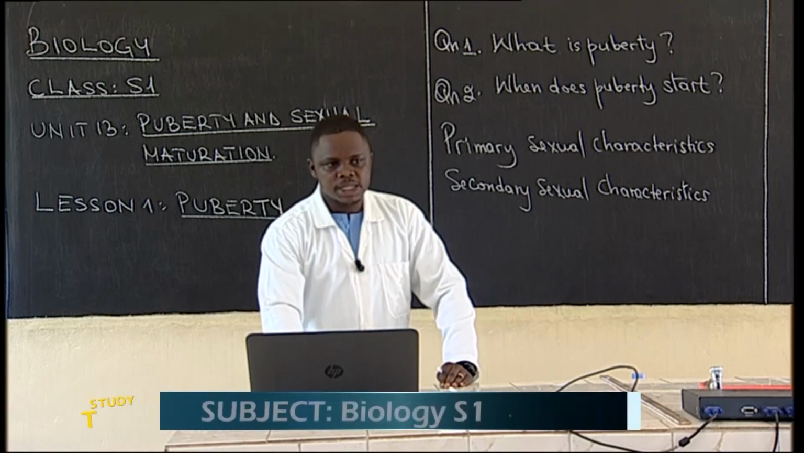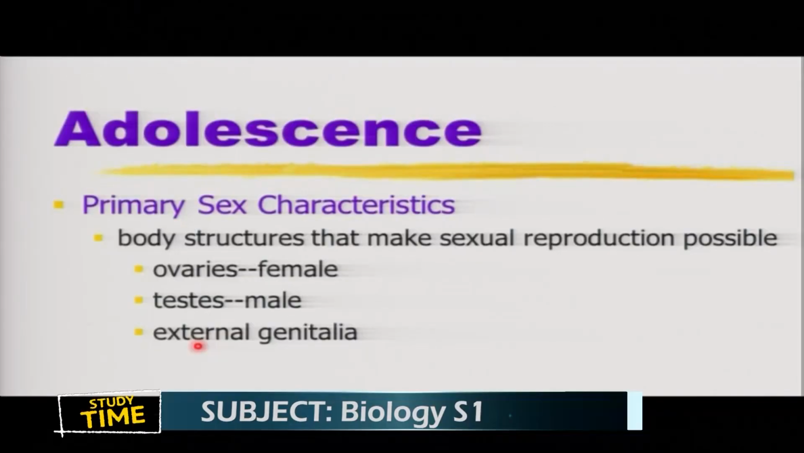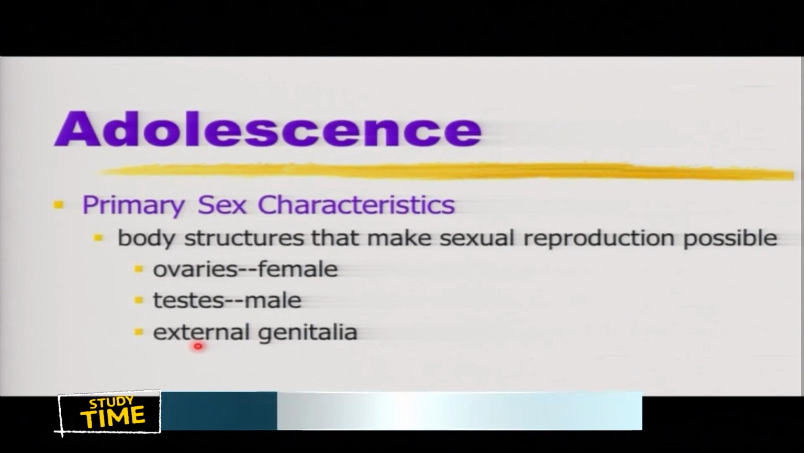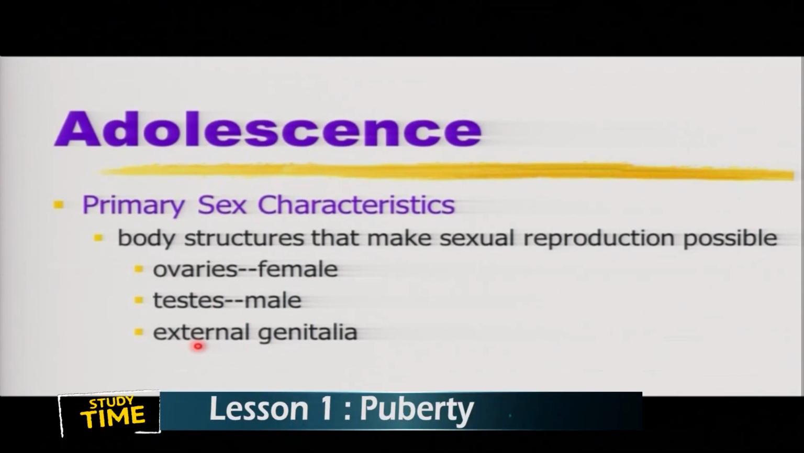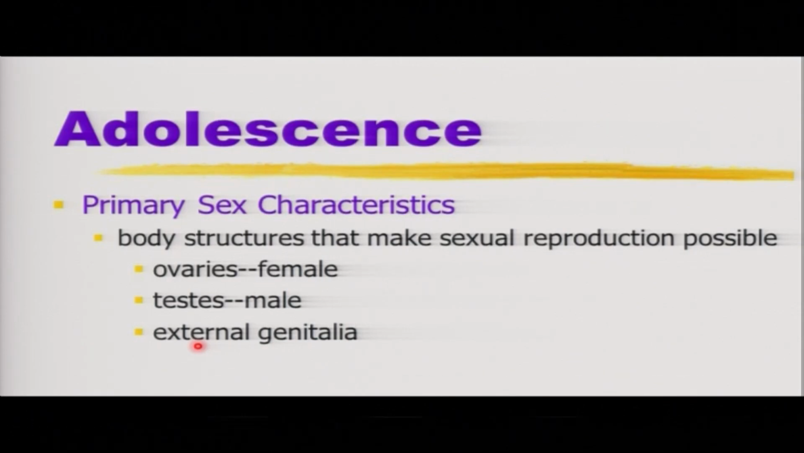In addition to those parts we have seen, we have what we call external genitalia. When we talk about genitalia, we mean external sex organs. These ones determine whether a person is a man or a woman, a boy or a girl. When we talk about external sex organs, here we can talk about the penis for the case of boys, and the birth canal or vagina for the case of girls. So those are primary sexual characteristics which we find in boys and girls.